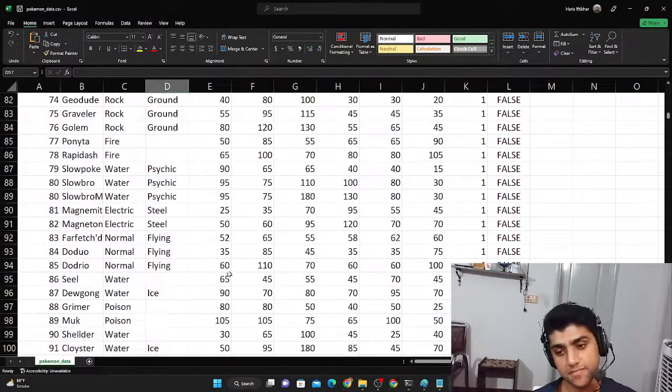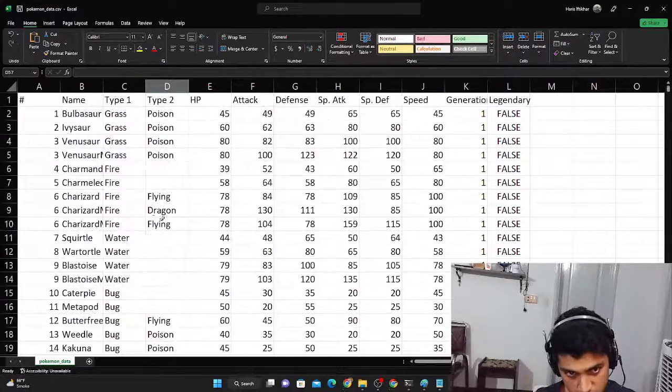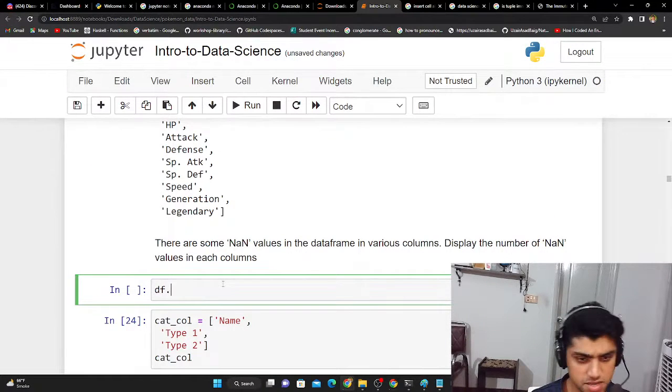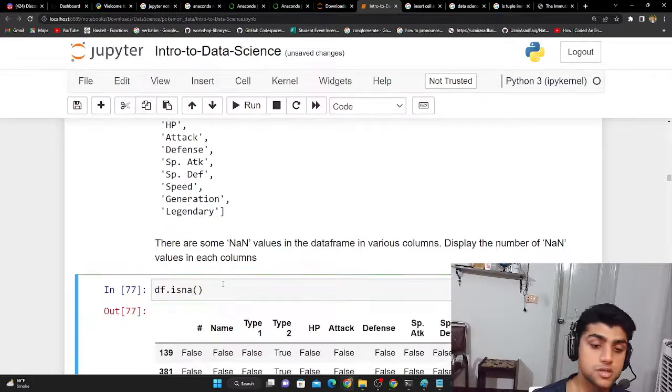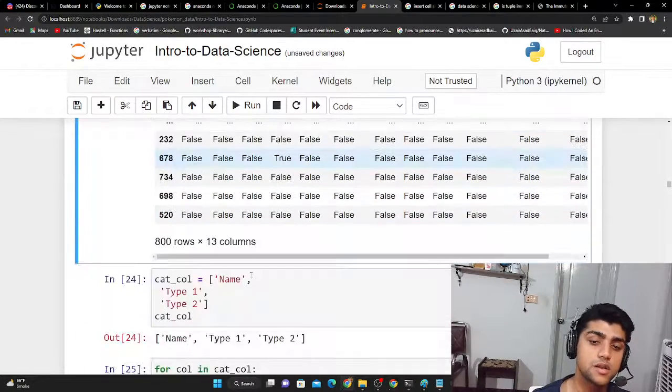So there are some missing values, and we gotta cope with this problem. And these are NAs, NA values, and we want to tell how many missing values there are. To be honest with you, in type 2, there's a whole lot of missing values. And to do that, Pandas provides us a pretty amazing function. It's called dataframe.isna, and I use it like this. And that just shows me the features that have null.